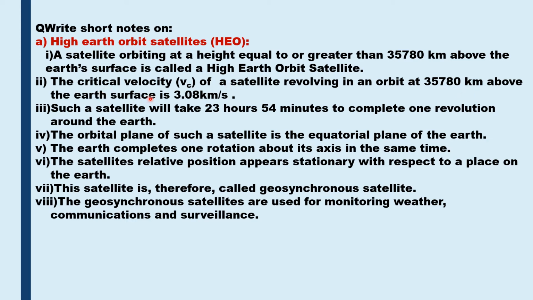35,780 kilometers above the Earth's surface is 3.08 kilometers per second. And such a satellite will take 23 hours and 54 minutes to complete one revolution around the Earth. The orbital plane of such a satellite is the equatorial plane of the Earth. The Earth completes one rotation about its axis in the same time, that is almost 24 hours. So the satellite's relative position appears to be stationary with respect to a place on the Earth. Therefore, this satellite is also called as the geosynchronous satellite. The geosynchronous satellites are used for monitoring the weather, communications, and for surveillance.